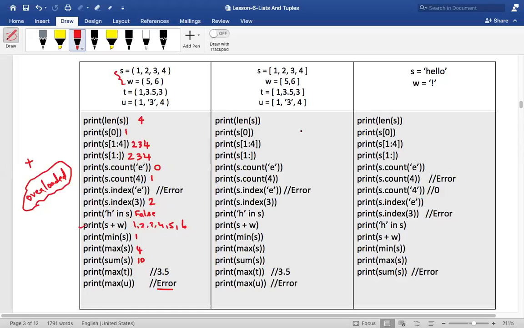Right. Shall I proceed further? Guys, shall I proceed further? Tuple law is done. Shall I proceed further, my dear friends? I'm waiting for you. Okay, sir, can you explain the slicing operator?